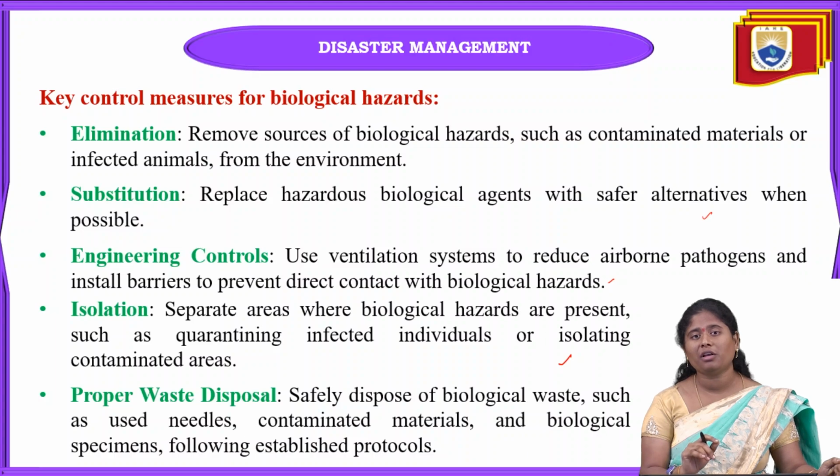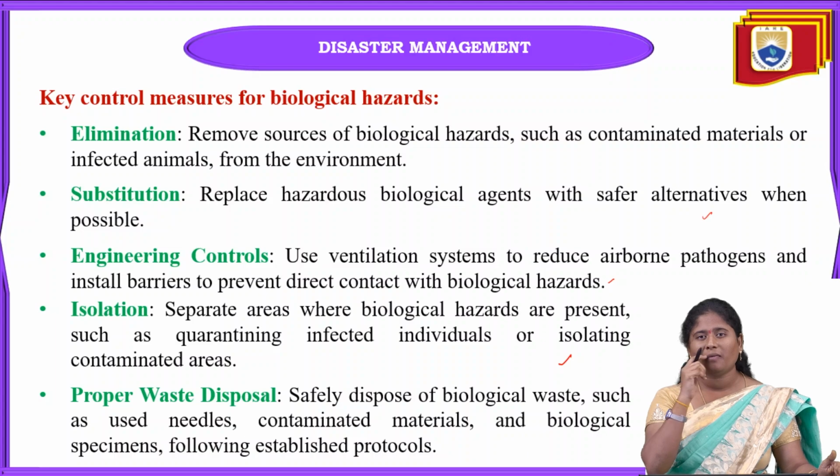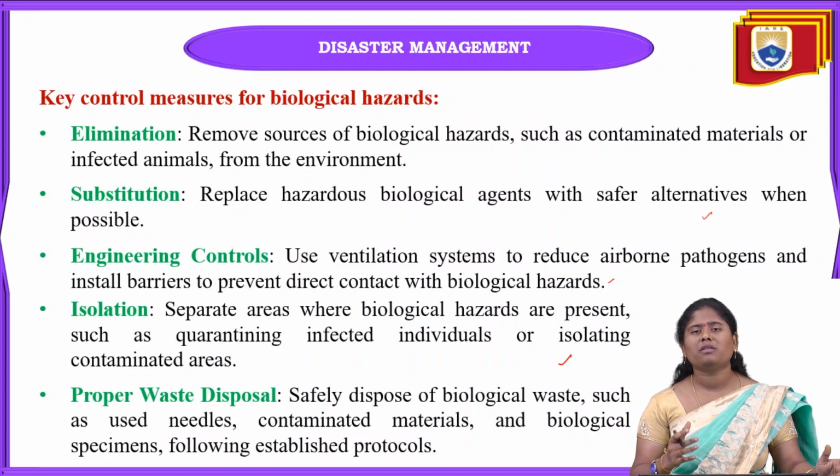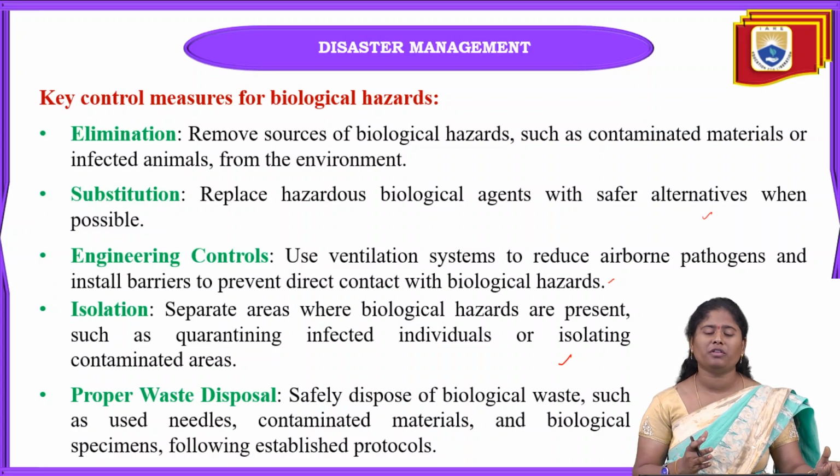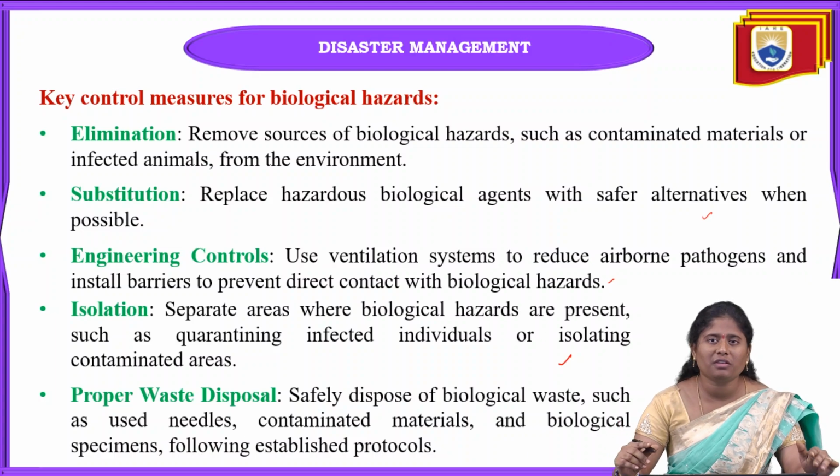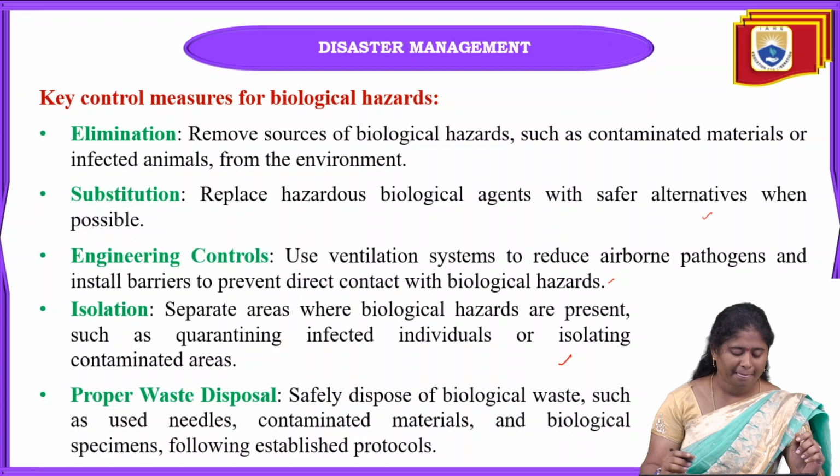If one person got the coronavirus, they had to be isolated from their family. If they did not isolate themselves, the others could get the coronavirus. So in the previous years, so many deaths happened because of this. So isolation of infected people can be done immediately.